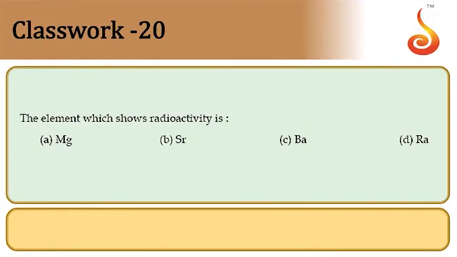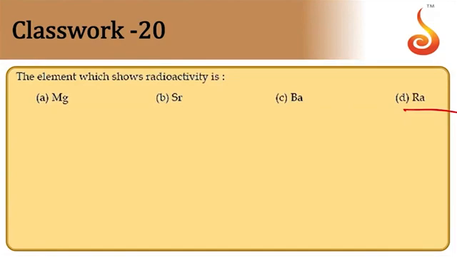The element which shows radioactivity is the last element in that group. Radium shows radioactivity. So option D.